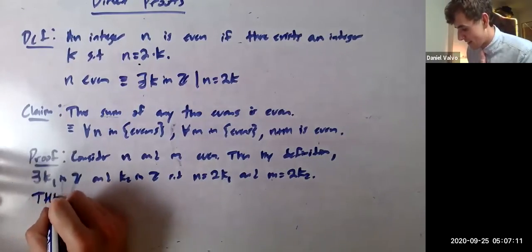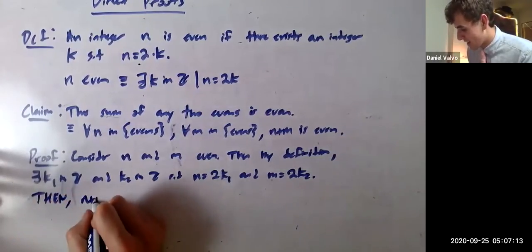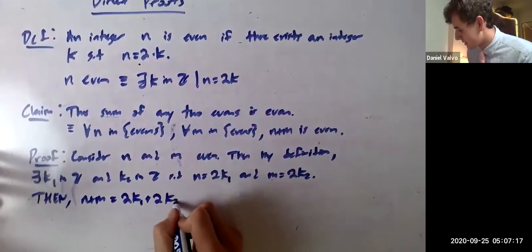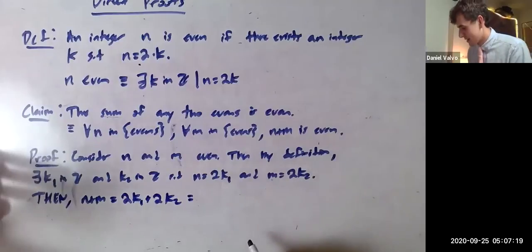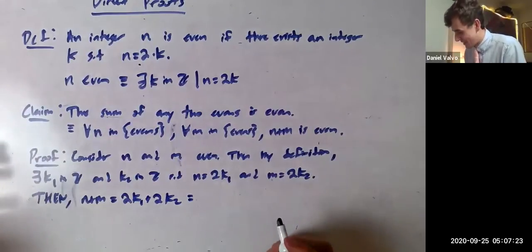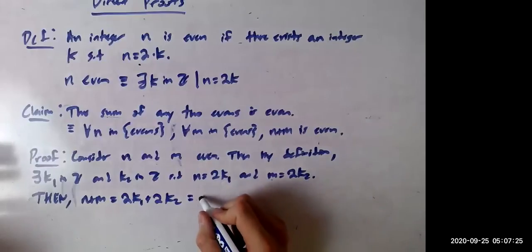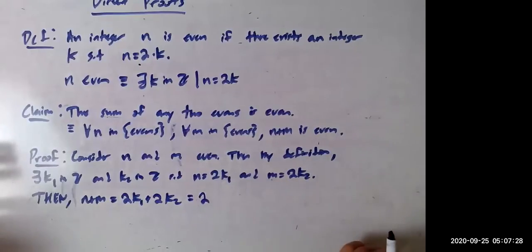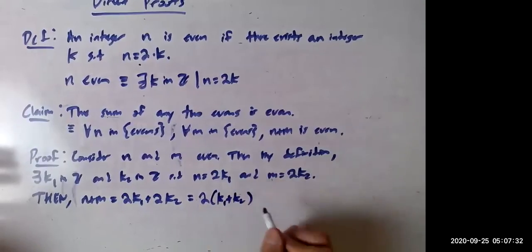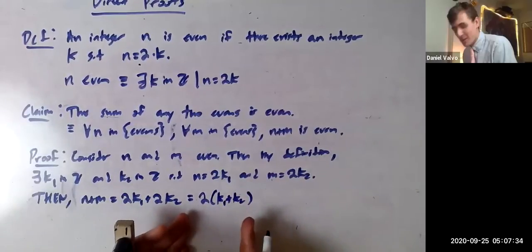But then, n plus m equals 2k1 plus 2k2. And then what can we do? We can distribute, or undistribute. Yeah, undistribute, factor, right? Exactly. Factor that too. This equals 2 times (k1 plus k2).